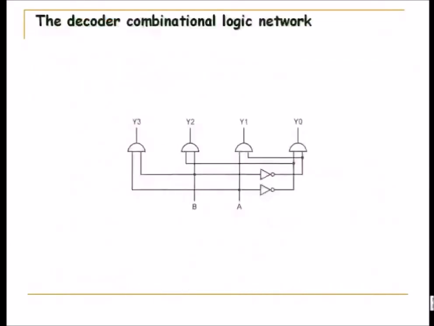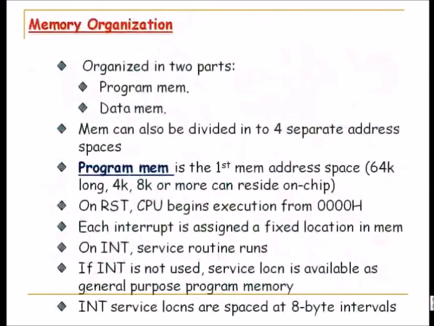Now we'll see a little bit about memory organization. Basically it is organized in two parts. There is a program memory which is 4 kilobytes, and there is a data memory which is 128 bytes.